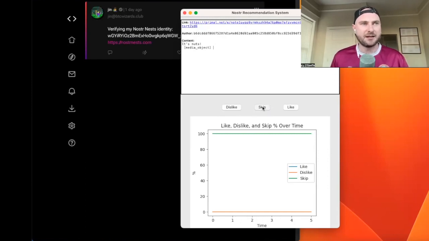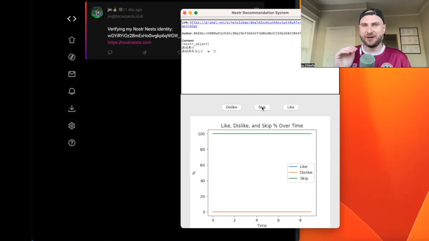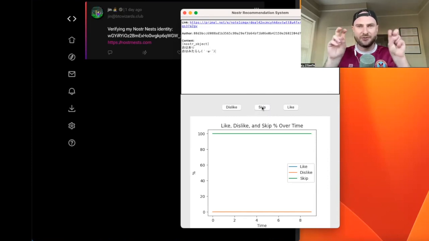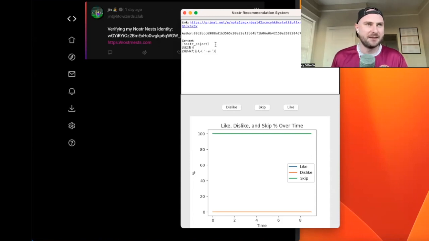And you can see a lot of the times there's this media object, Nostr object coming up in the content that gets selected. What's going on there? Well, the recommendation system that I've designed doesn't factor in images. It's not able to describe what's in an image, or what's in a hyperlink, or if there's a retweet, the piece of text that it's retweeting. So these are limitations. I've got a placeholder tag there for now: square brackets Nostr object, square brackets media object. That's what's going on there.